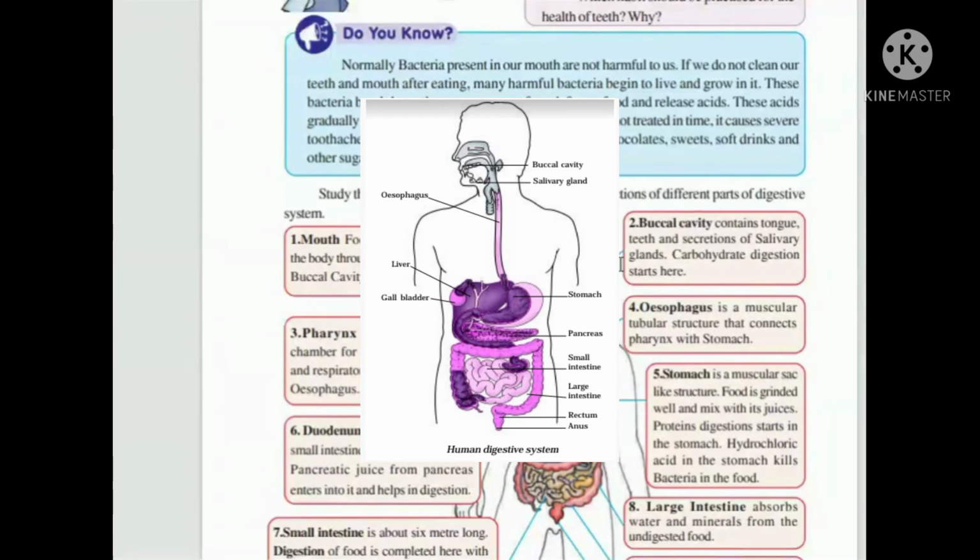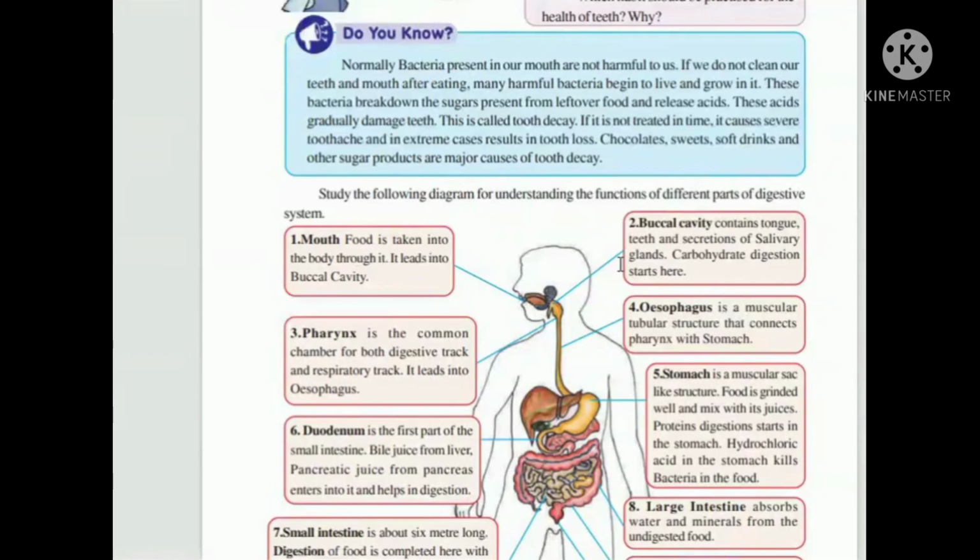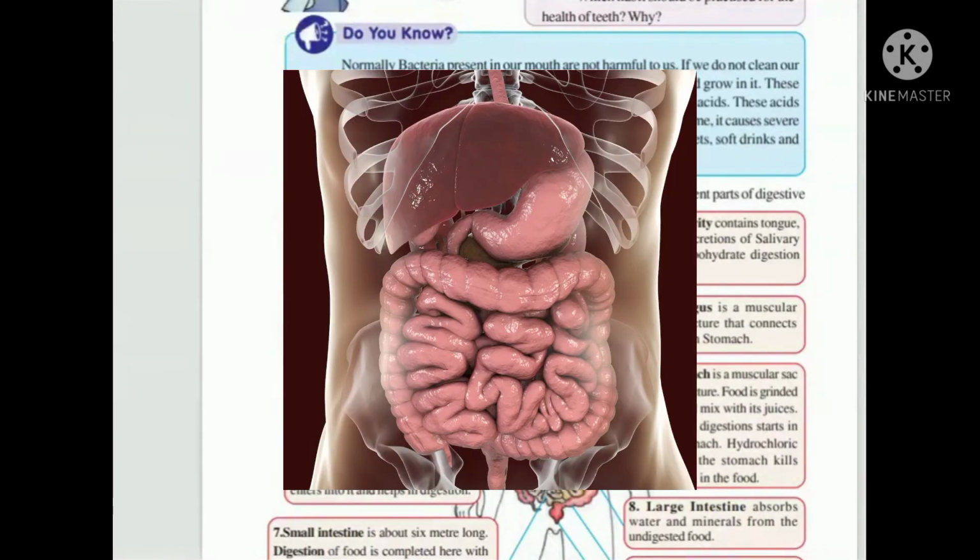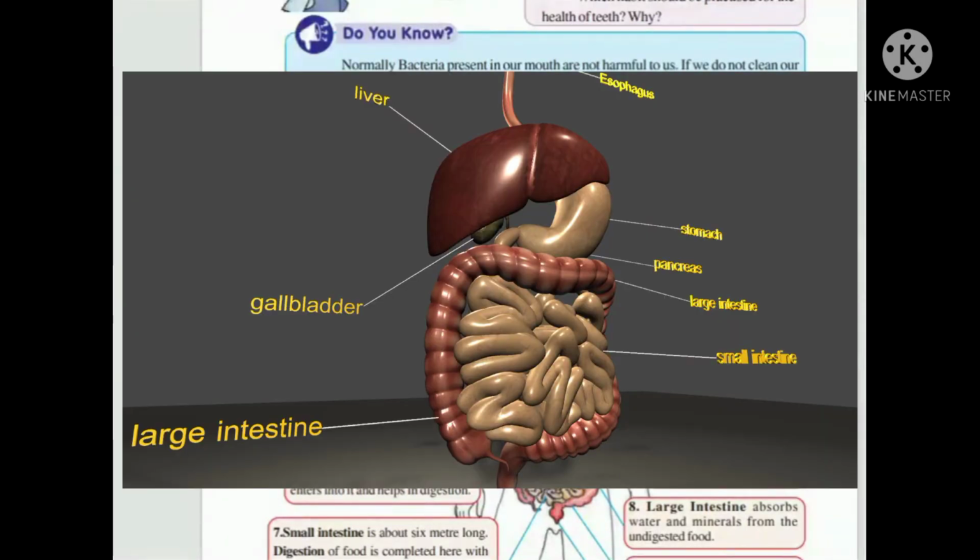Okay, let us see the human digestive system. It has parts: mouth or buccal cavity, pharynx, esophagus, stomach, duodenum, small intestine, large intestine, rectum and anus. Let us see the digestive system of the human. It looks very great, and we have a very great digestive system. Now let us see the mouth. Food is taken into the mouth and it leads into the buccal cavity.